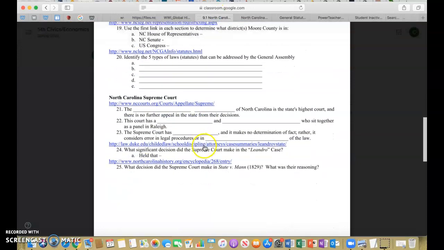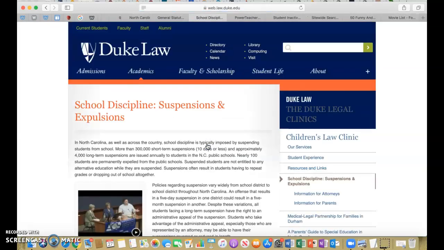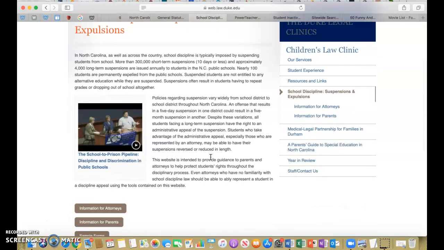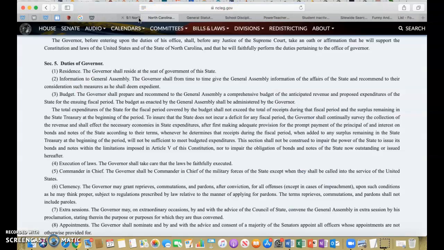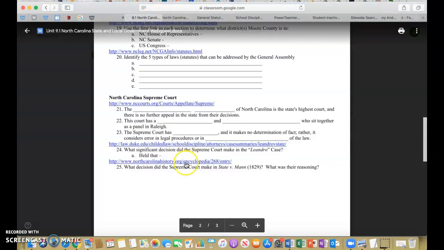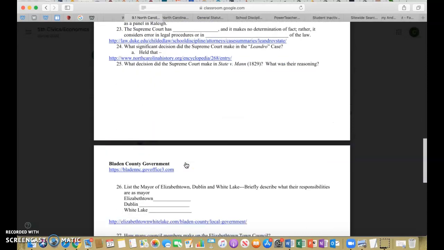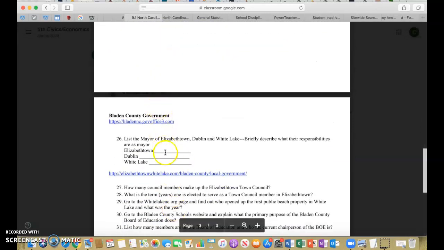If I go down to this one right here, this is a case that you're going to be looking at concerning the Leonardo case that we discussed. So you can find some information also as relates to school discipline, suspensions, and that aspect. So hopefully this gives you just a little extra guidance. I was just looking, I know I went through this in the other session.